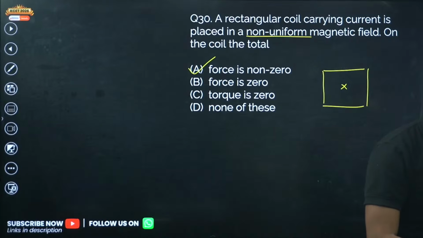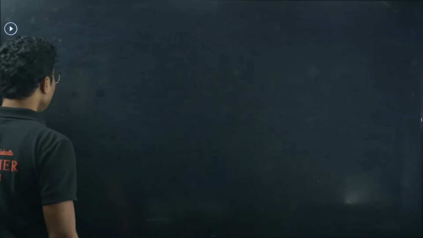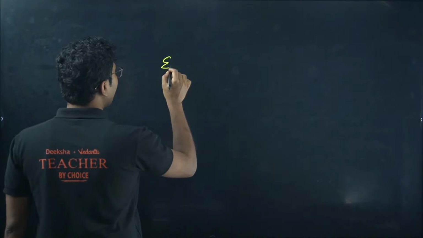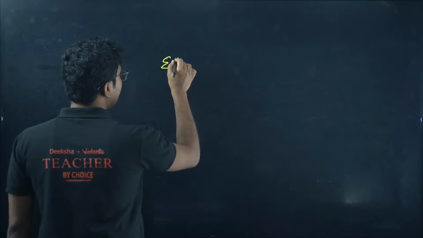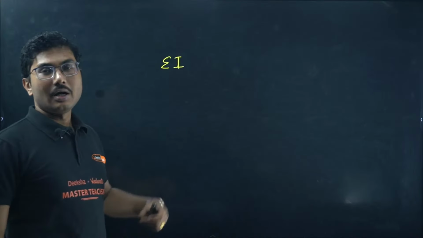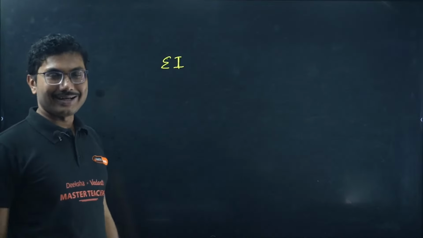Sometimes they give two batteries, sir. Okay, so in case of a battery, the power is epsilon into I. Epsilon is the EMF of the cell and I is the current that is required.